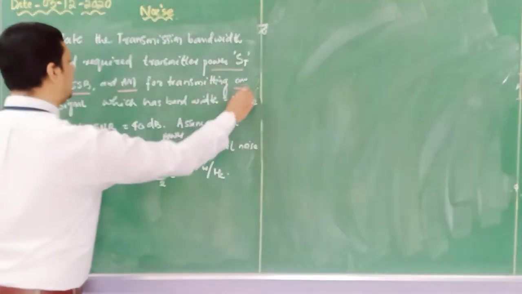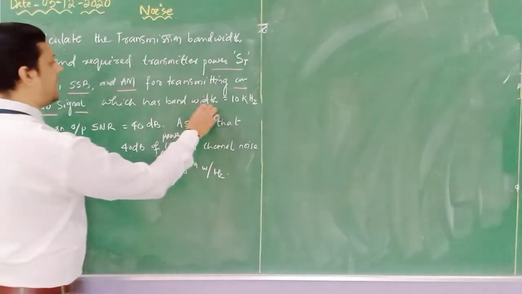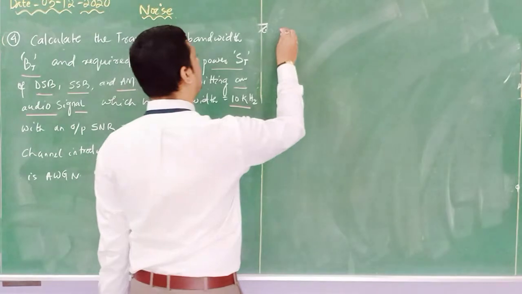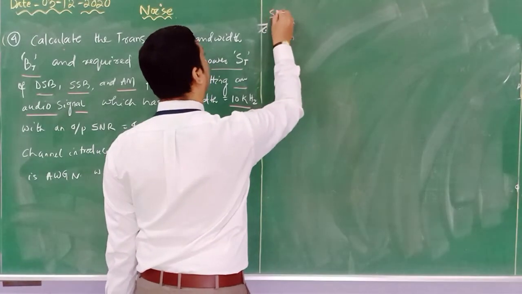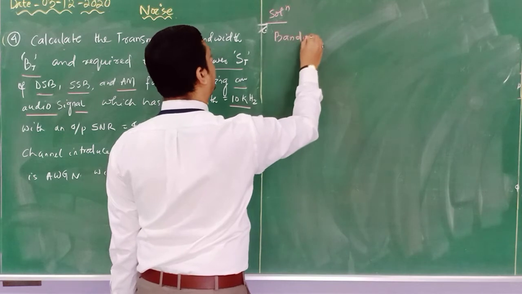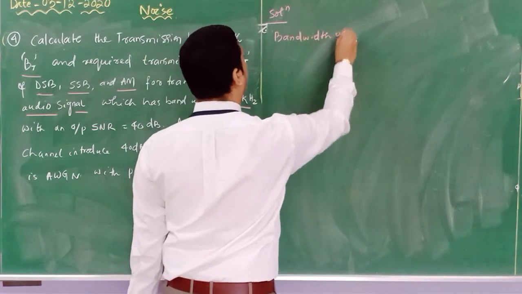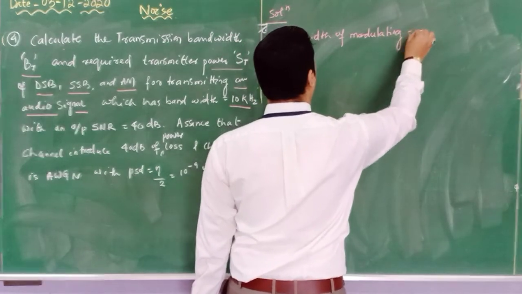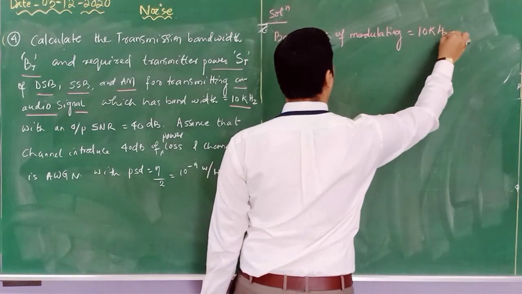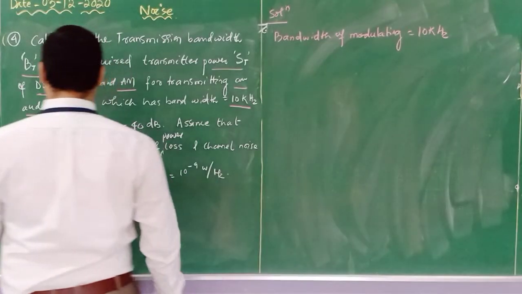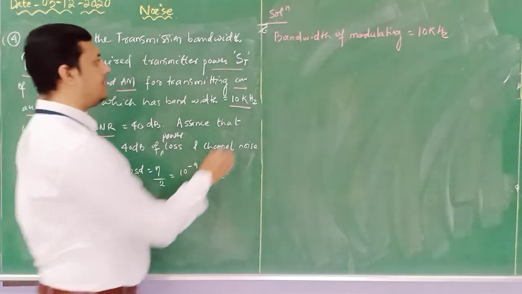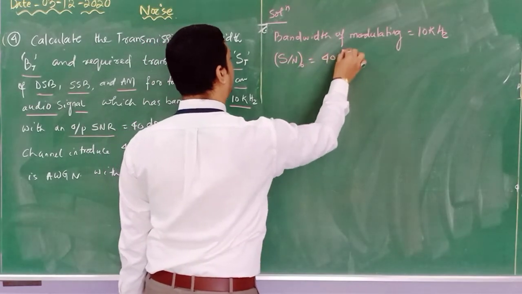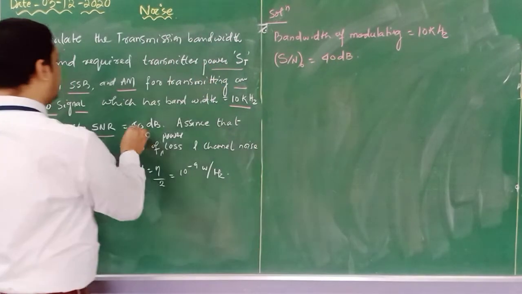For transmitting an audio signal which has a bandwidth of 10 kHz, it means the bandwidth of the modulating signal is 10 kHz. And what else is given? An output SNR is also given. How much? It is 40 dB.